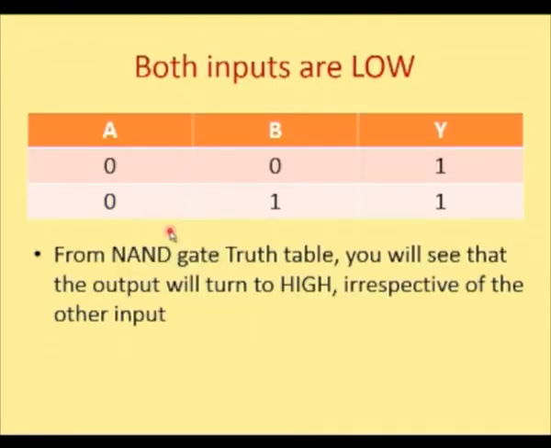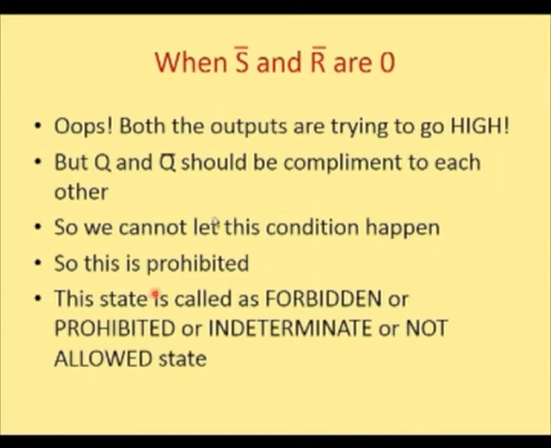When both the inputs are low, 0, 0 pushes the output to be 1, and hence the output will turn to high irrespective of the other input. Hence we say when S bar and R bar are 0, it is not possible, because both the outputs try to go to high, but Q and Q bar should complement each other. Hence we call it forbidden or prohibited or indeterminate or not allowed state. We do not allow this.